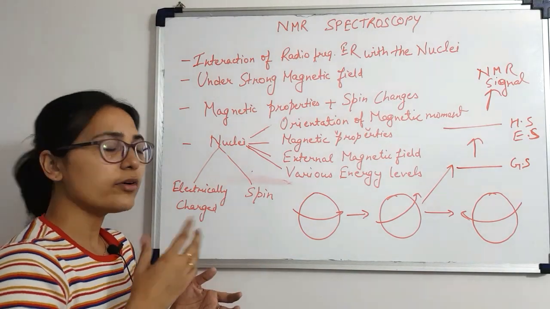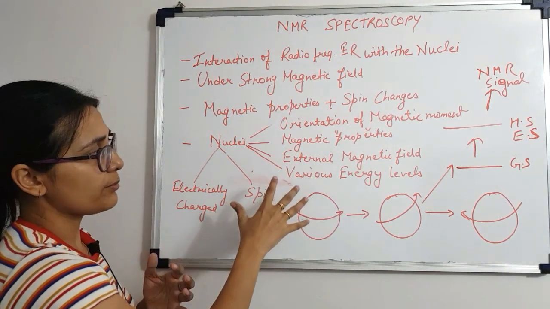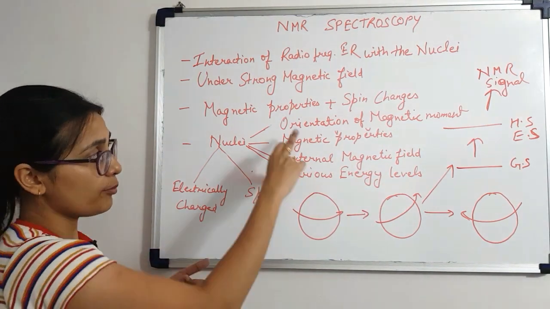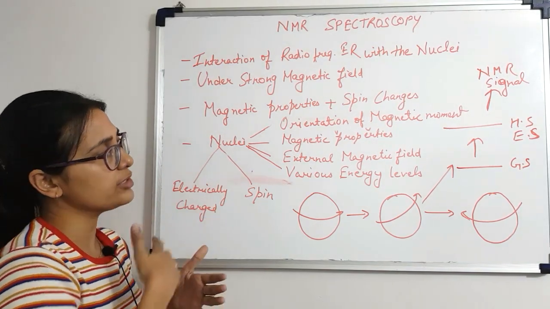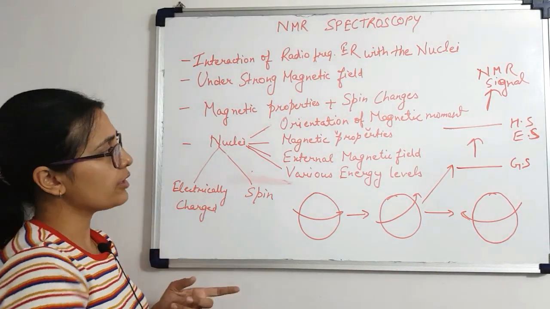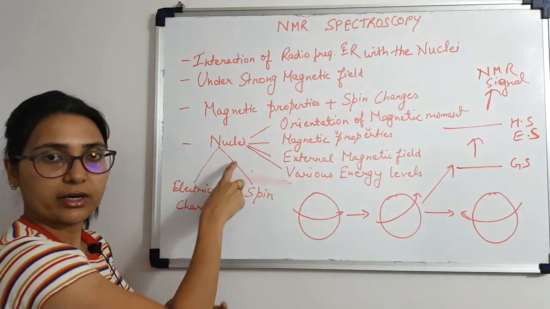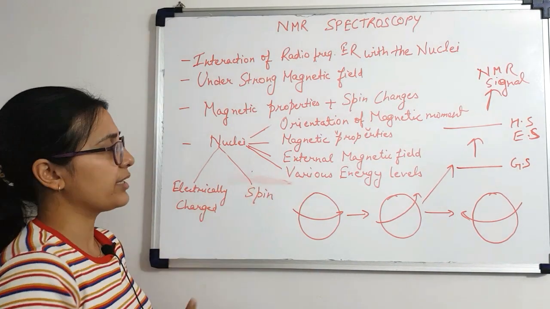So they can move through different energy levels, and this happens under an external magnetic field. This whole movement to different energy levels depends on the orientation of the magnetic moment of that particular nucleus of the atom, depending on the strength of the external magnetic field.